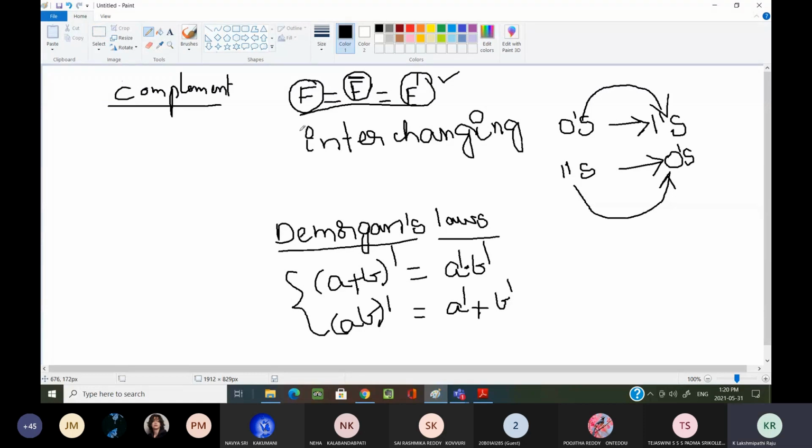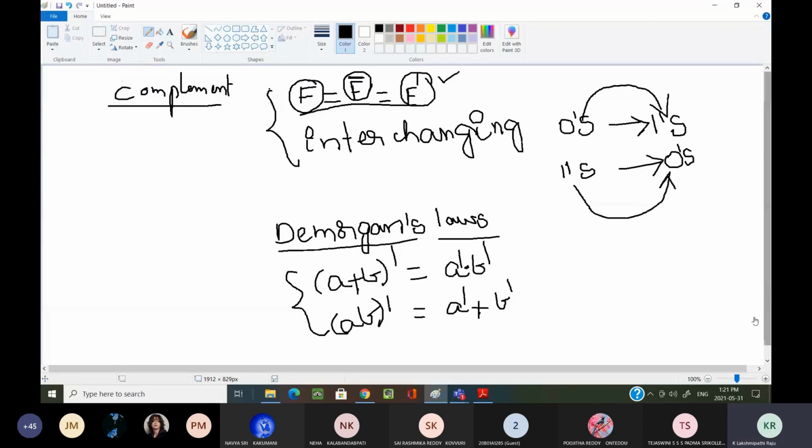In the next line, we can also find the complement in another way.